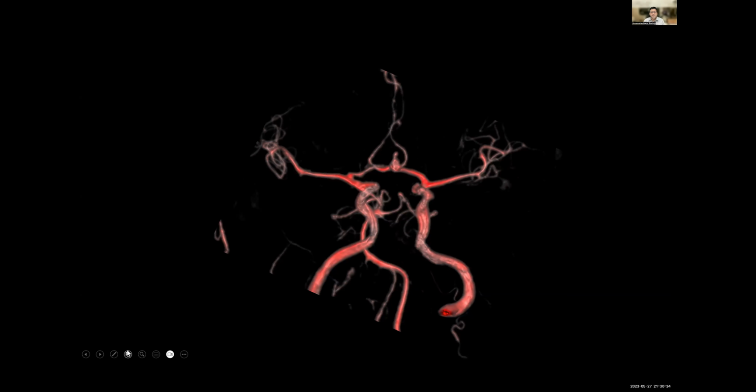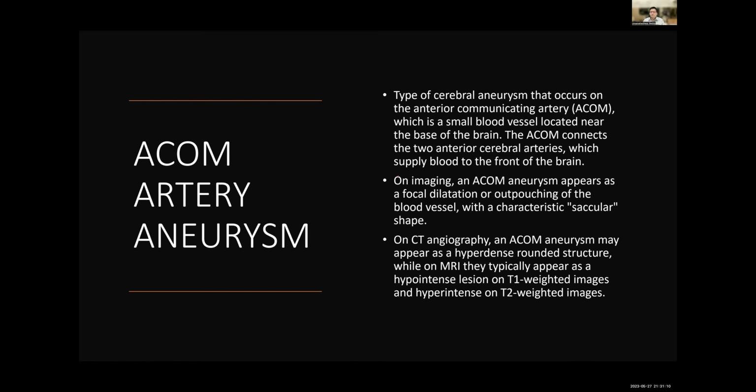Okay, this patient had SAH. What is the CT angiogram image showing? CT angiogram image is showing a saccular outpouching, which is seen in the ACOM. So this is a case of ACOM aneurysm, the cerebral aneurysm that occurs in the anterior communicating artery.